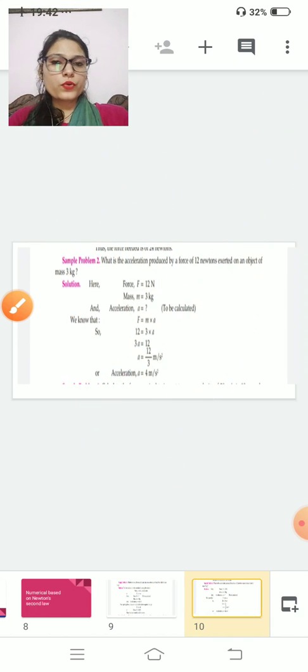Clear? Force is given to you, mass is given to you. You all know that F is equal to m into a. So your a is equal to F upon m. Just put the value and get the answer.